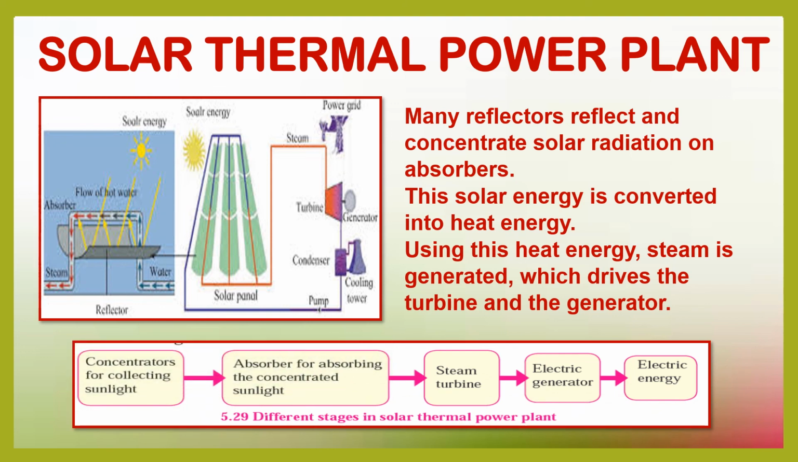The stages in a solar thermal power plant: concentrators for collecting sunlight, absorbers for absorbing the concentrated sunlight, the running of the steam turbine which runs the electric generator, and finally electric energy is generated.